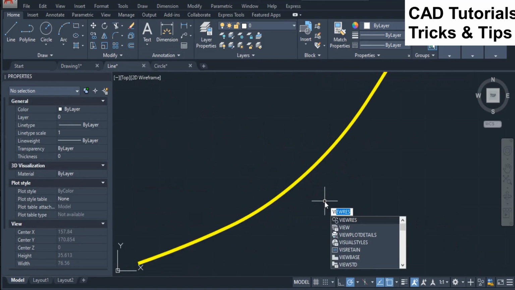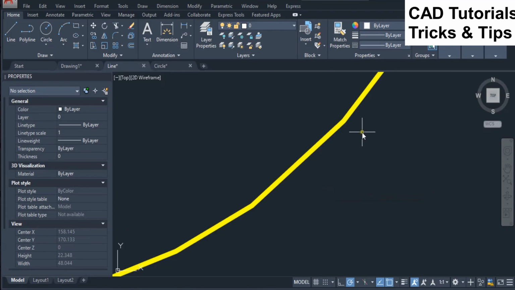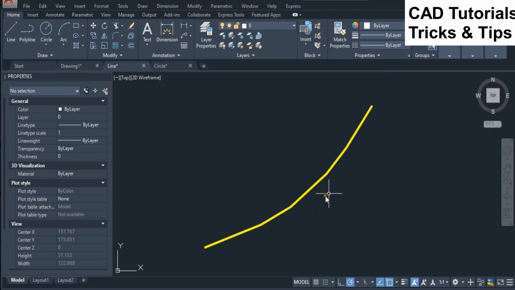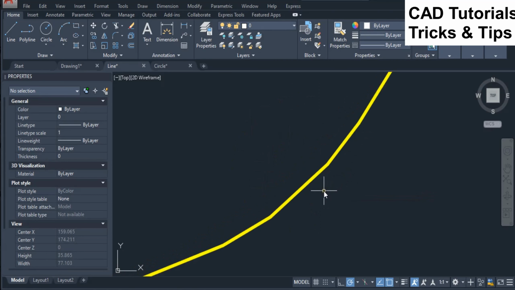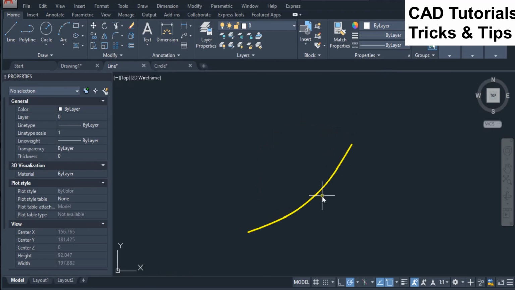First we see the difference on Polyline. Here we change its value to 1, which is minimum. Here you can see that the display of Polyline is not smooth. Now we change its value to 20,000, which is the maximum value. Here you can see that the display of Polyline is smooth.